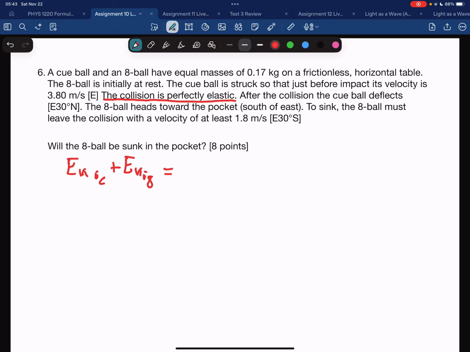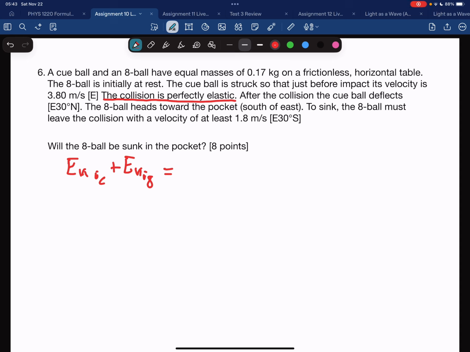After the collision, the cue ball deflects east 30 degrees north. The 8-ball heads towards the pocket south of east. To sink, the 8-ball must leave the collision with a velocity of at least 1.8 meters per second east 30 degrees south. So will the 8-ball be sunk in the pocket?